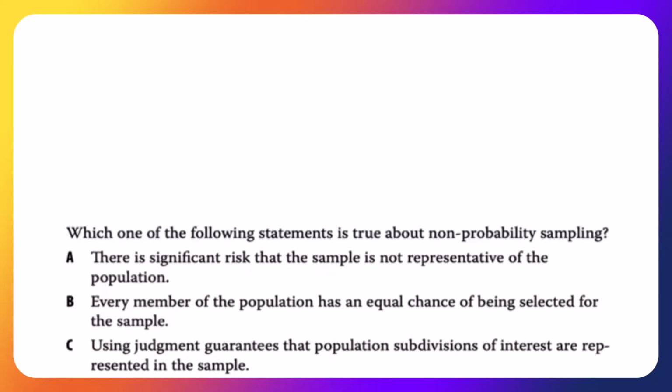Which of the following statements is true about non-probability sampling? A: There is significant risk that the sample is not representative of the population. B: Every member of the population has an equal chance of being selected for the sample. That is not true. C: Using judgment guarantees that the population subdivisions of interest are represented in the sample. Well, I'll get rid of this word and just say increases the chances. Using judgment increases the chances that population subdivisions are represented. Nothing guarantees that it will happen. So we have to go with A.